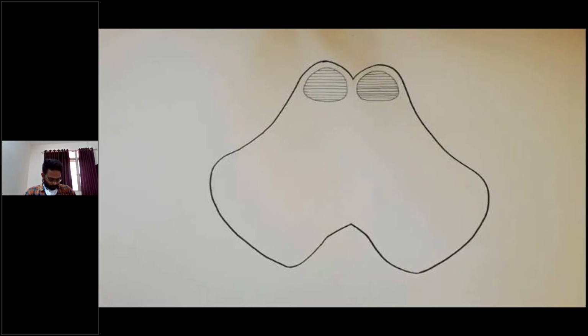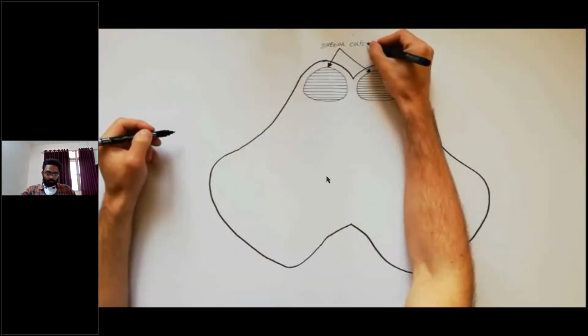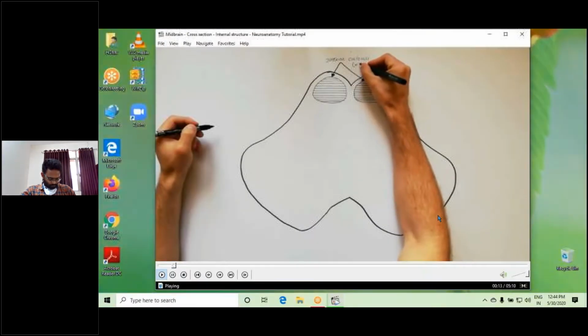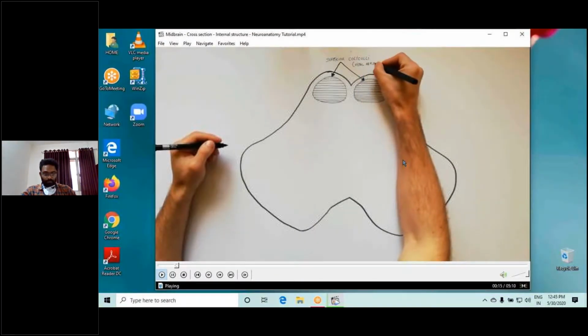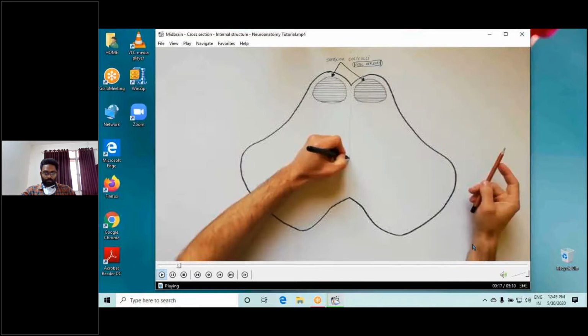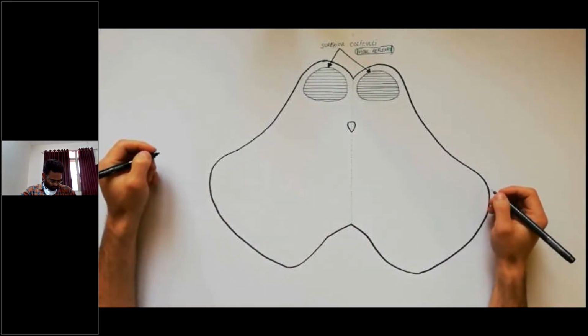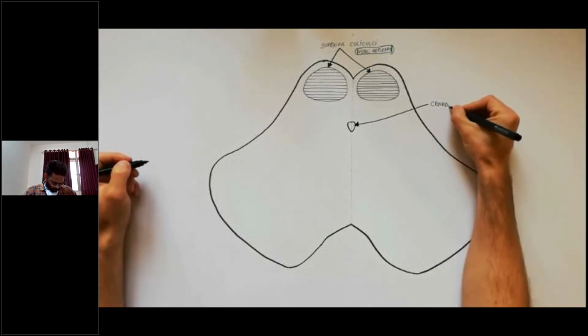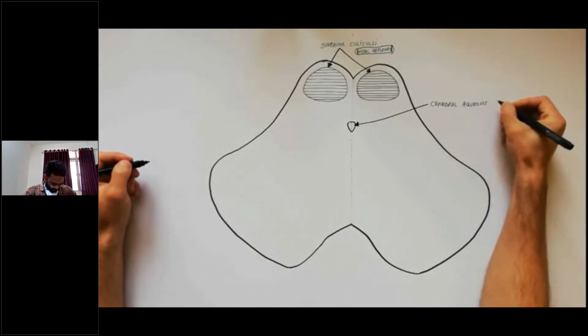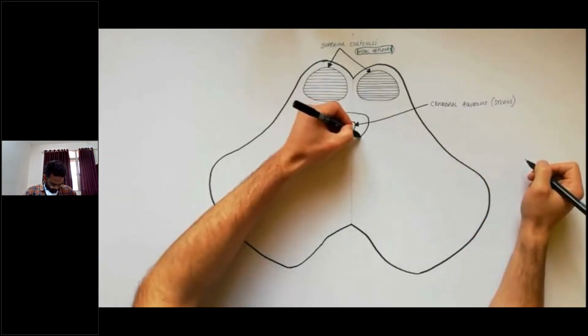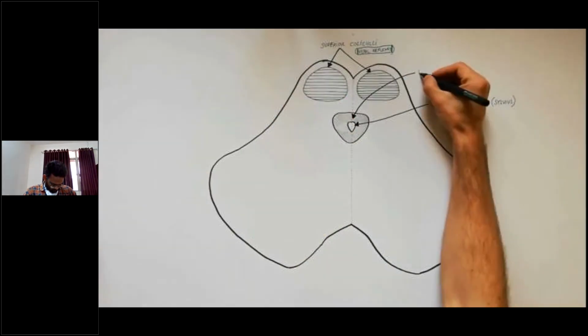We'll discuss the details present on a cross-section of the midbrain at the level of the superior colliculi, which are involved in visual reflexes. Anterior to the superior colliculi on the midline, we have the cerebral aqueduct of Sylvius. This structure is surrounded by the periaqueductal gray matter.